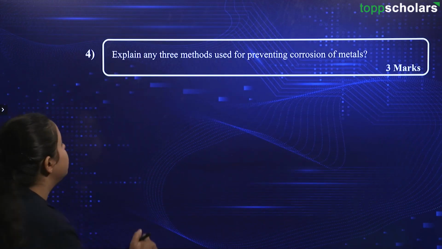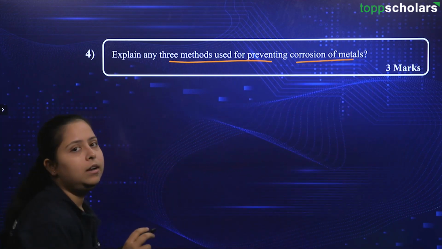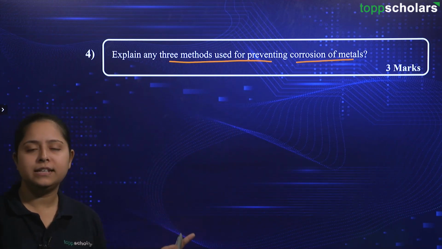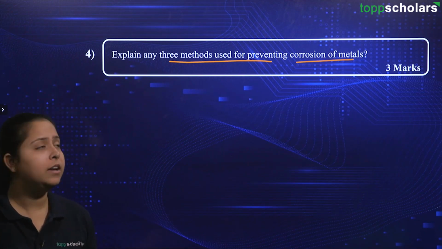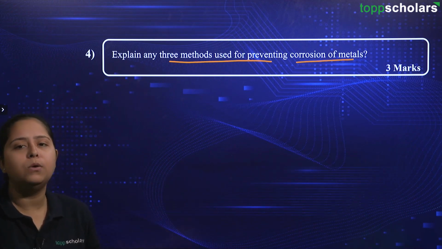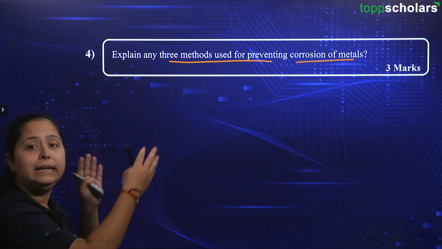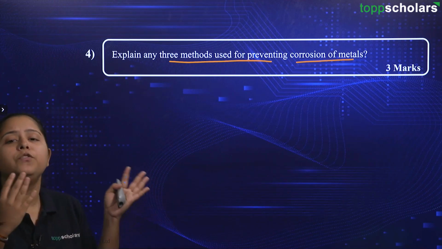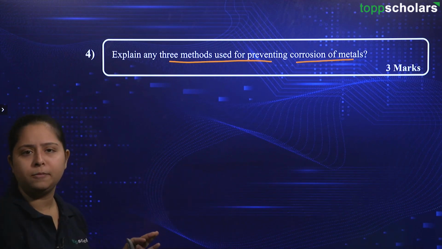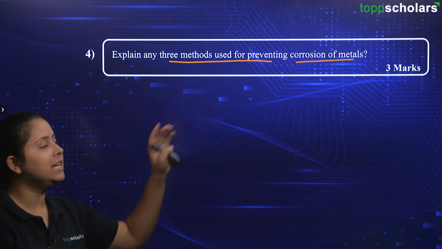The question here is, explain any 3 methods used for preventing corrosion of metals. Now again we have the question coming up, what is corrosion of metals? This question we have dealt with in other sessions as well, and it is very common, right? When the metal's quality is being reduced due to formation of other compounds, then we say the metal has been corroded. Say for example, iron sheets or iron gates: in the rainy season, because of the moisture or the gases present, a different structure is formed on that iron. Basically that iron is being converted into iron oxide. So now we will say that iron has been corroded.